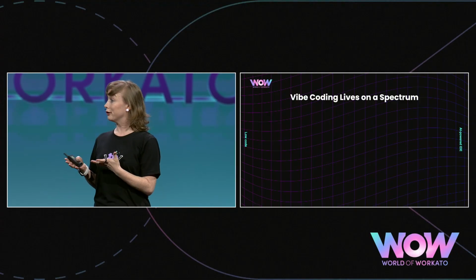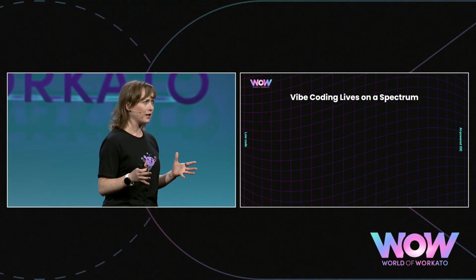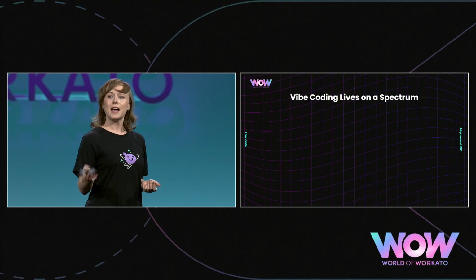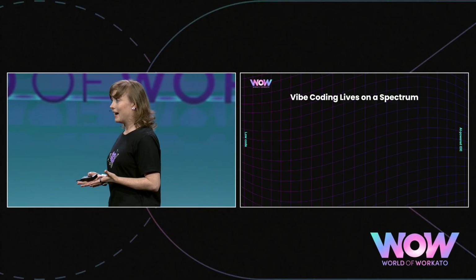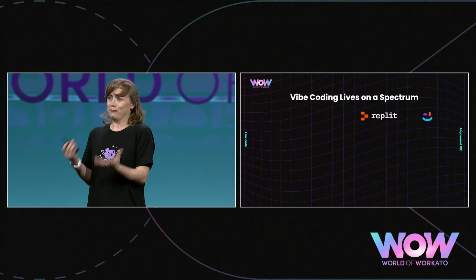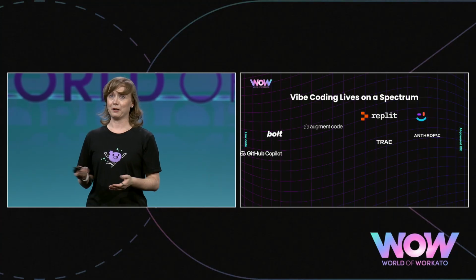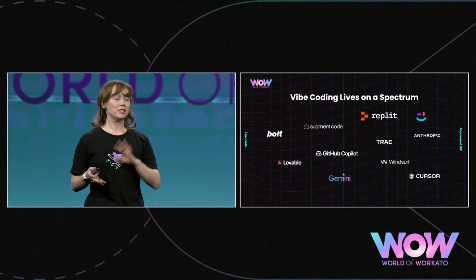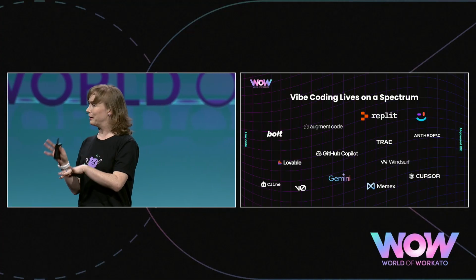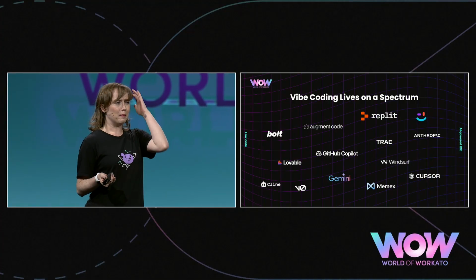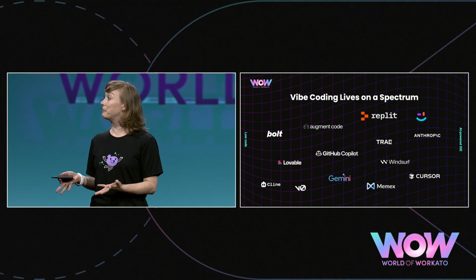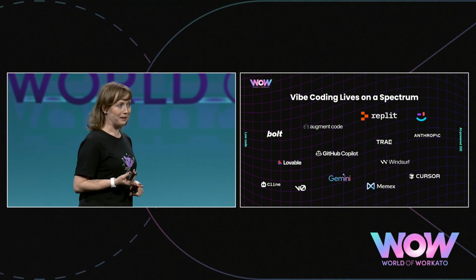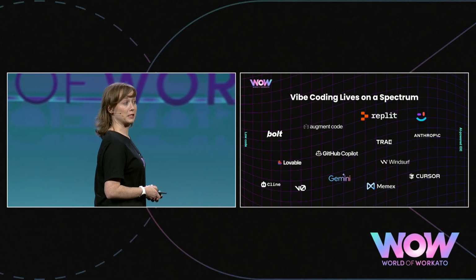And vibe coding lives on a spectrum. On one side, you have low-code, no-code tools that are visual, drag and drop. You don't need to write a line of code at all. And then we have tools like Cursor that are IDEs powered by AI that allow you to write code way faster than before. And this is at lightning speed. And developers typically slip and slide a little bit of a mix between the two, I would say. Sometimes we're using a mix of no code with code, and that really depends on the project, the deadline, and the amount of espresso shots consumed.